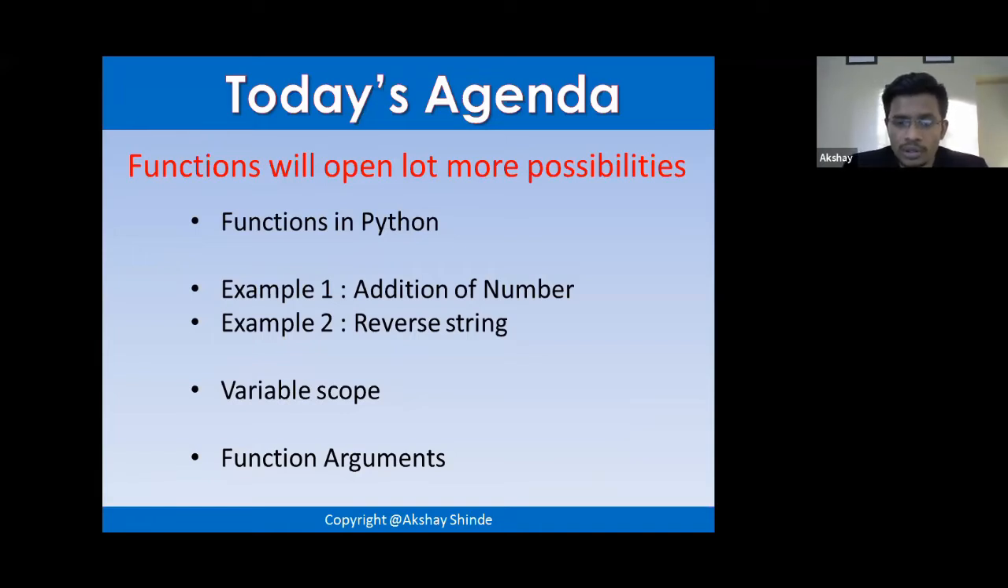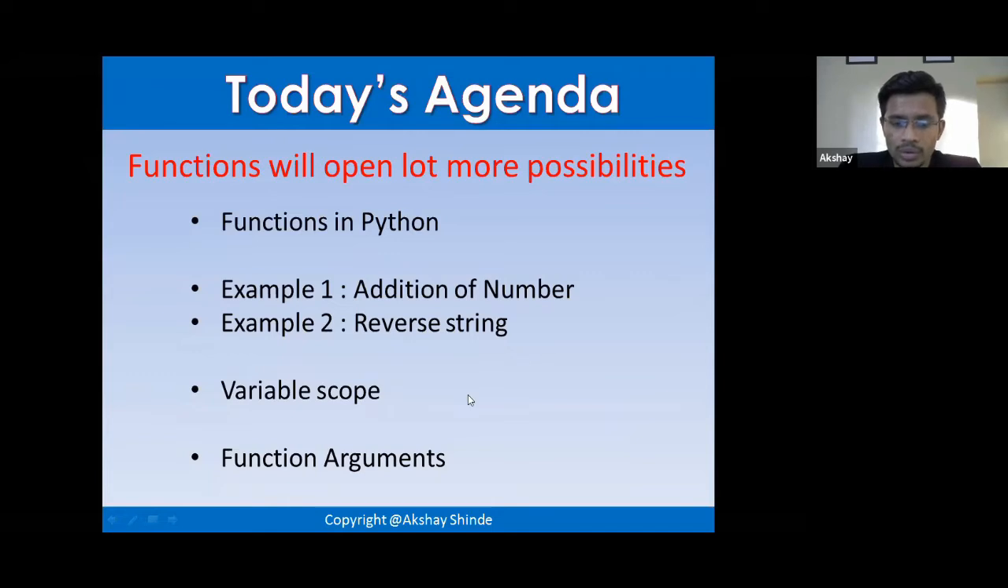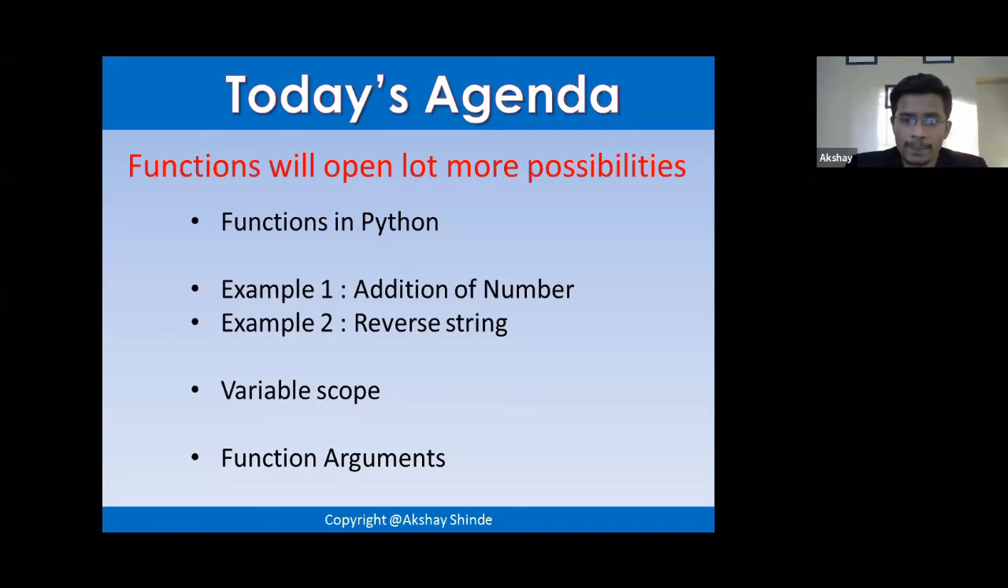The computer people already know about it. Variable scope is global scope and local scope, and then we are going to see function arguments. We are going to work on function arguments, and then see the different types of arguments in Python. The same will not be there in other languages. Python has a different set of arguments, so we are going to see that today.